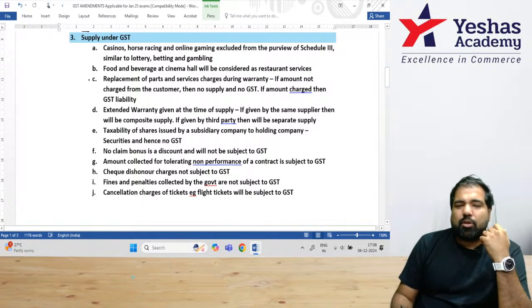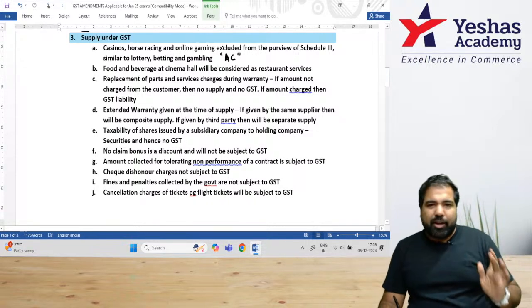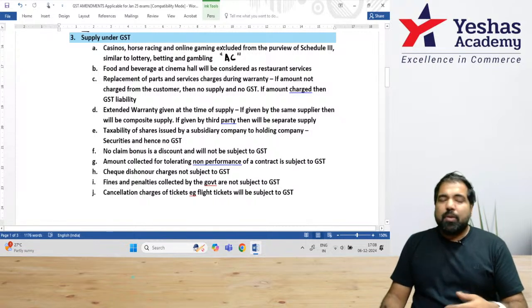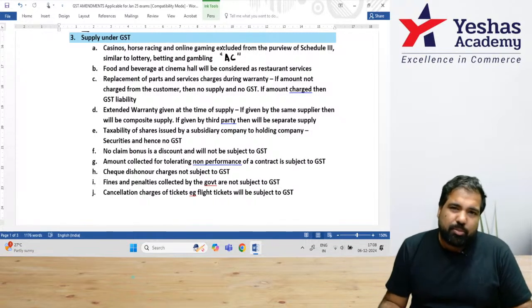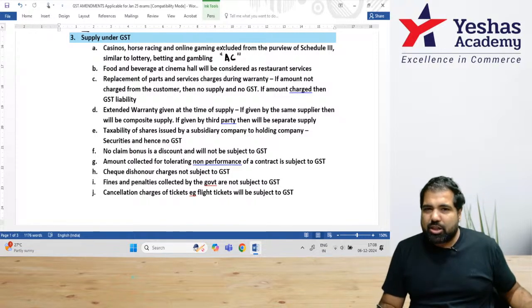There is a term called actionable claim. Wow, what a fancy word. What is an actionable claim? A claim that I can action out, or a claim I can demand. Example, I owe you 1 lakh rupees, so you can demand that money from me. That's an actionable claim. I have won a lottery of 1 crore, I can demand that money. So that's an actionable claim.